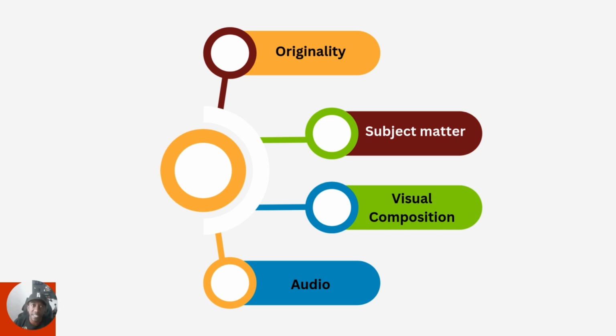But again, it starts to judge visual composition and then audio, right? And not just what is being said, because it can understand what's being said based on the text on screen. And then it breaks down the actual audio, but more so like what kind of audio is this? Is it music? If so, what kind of music, et cetera. They also apparently judge inflections in the tone, right? So it wants to understand, is this coming off as an informational tone or is this coming off as a comical tone, et cetera, right? And so this is the understanding that we currently have as to the way in which the distribution metrics work and how it is deciding who to send your stuff to.